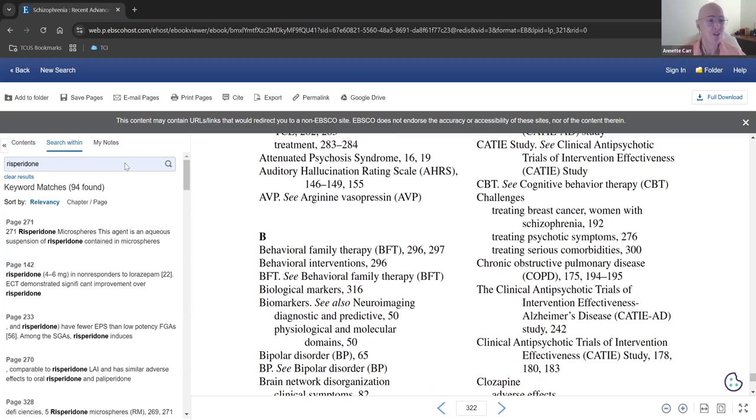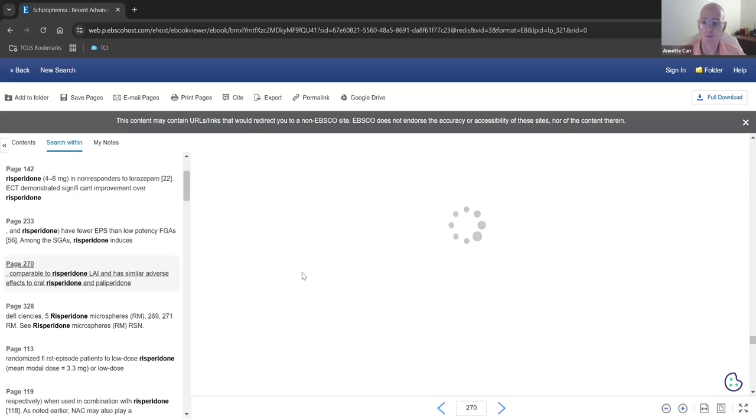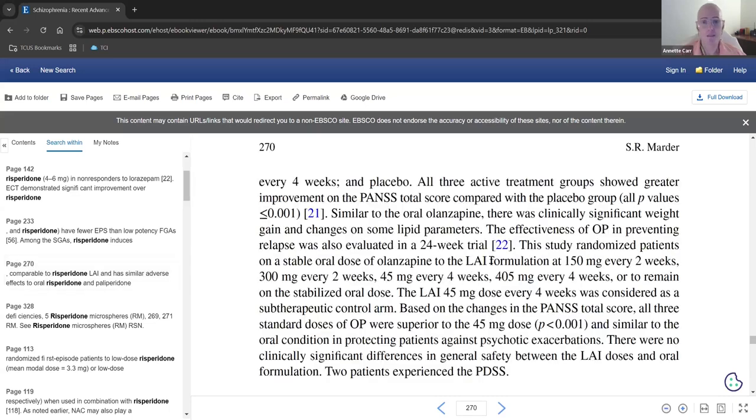So, risperidone, there's 94 mentions of it in the book. So you can go through page by page and see how they talk about, there we go, long-acting injectables. So it's an antipsychotic that could be injected for up to 4 weeks. So you can go through the book that way using search within.